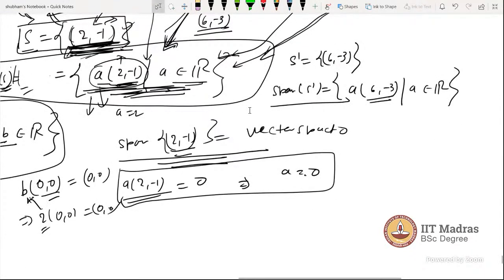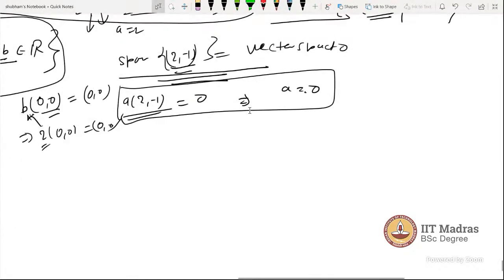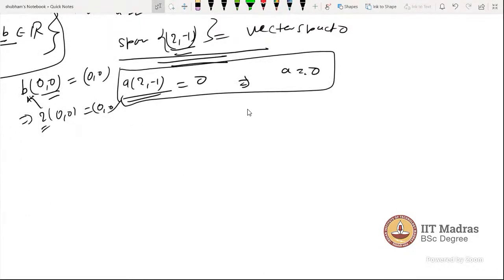So now the word comes: basis. Anyone can unmute yourself and tell, what is the definition of basis? Basis is an independent set in that vector space which will span the whole vector space. Those who are maximal independent and minimal spanning. There are more definitions used, so I'm writing basis and three definitions also.